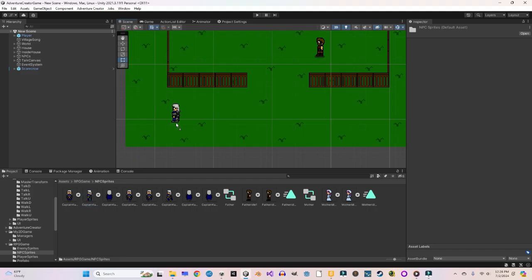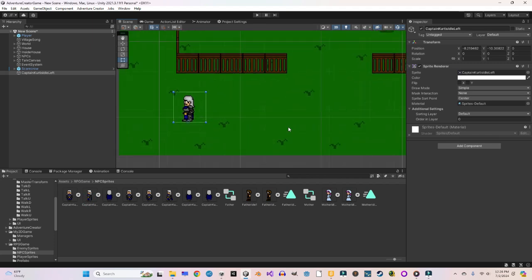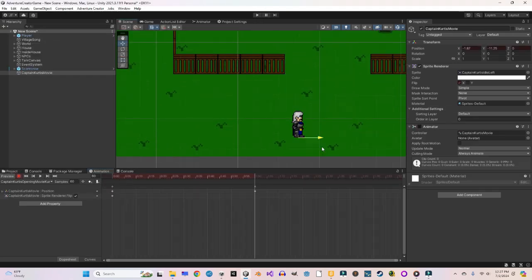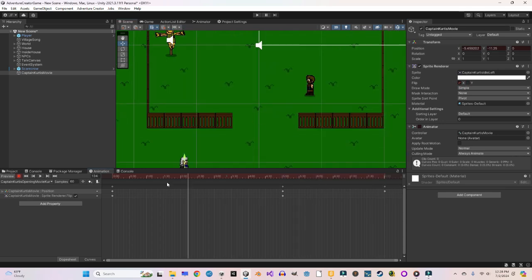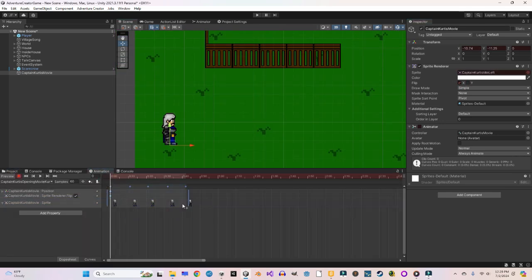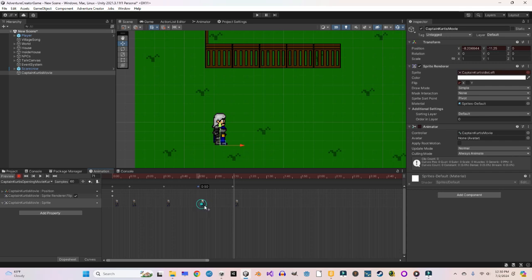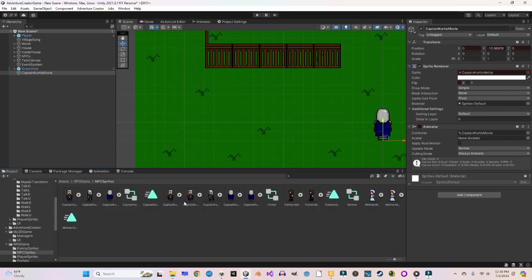I pulled Kurt out into the scene and put him where I wanted him to start. Then I created an animation for him and started animating. It was really nice and easy. I just pulled him around where I wanted him to move, and pulled in the correct sprites to his sprite renderer to make him change sprites to look like he's walking.